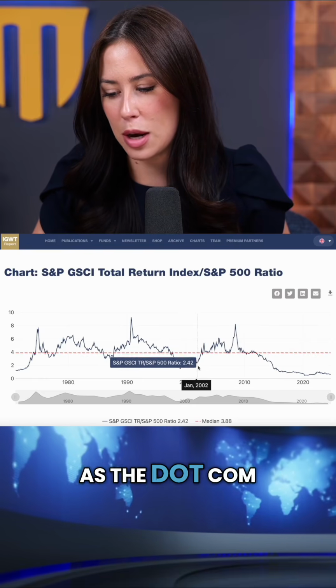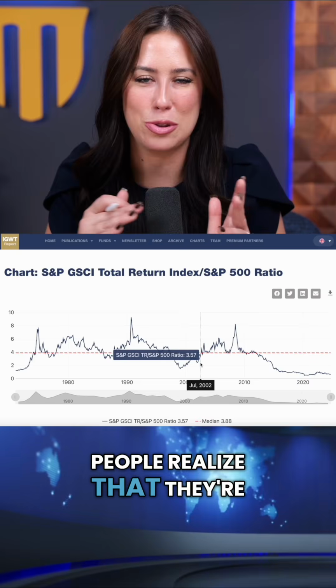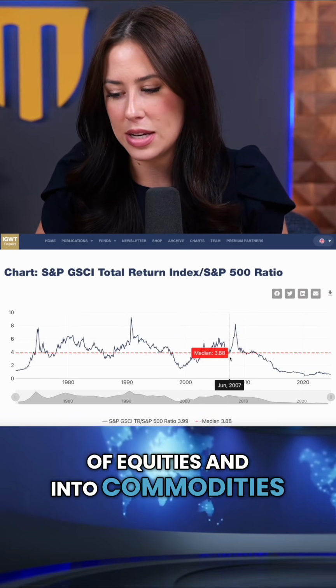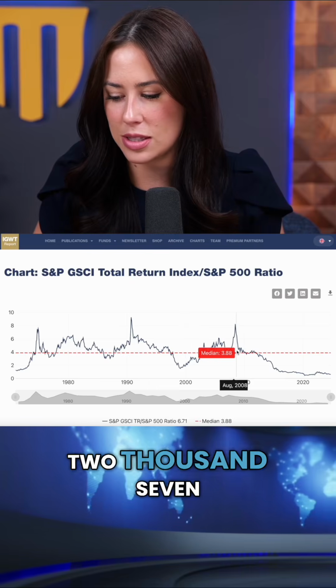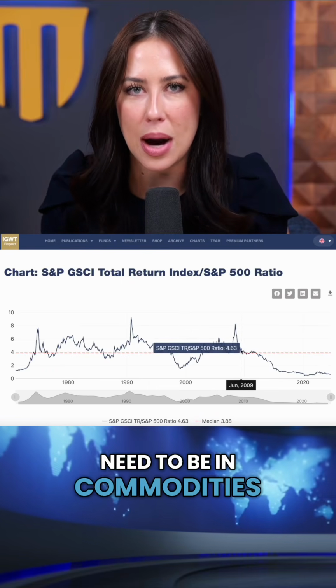Now, as the dot-com bubble bursts, what happens? There's a sell-off in equities. People realize that they're tremendously overvalued. There's a rush out of equities and into commodities. Same thing here, 2007, 2008 strikes. What happens? People realize that they need to be in commodities.